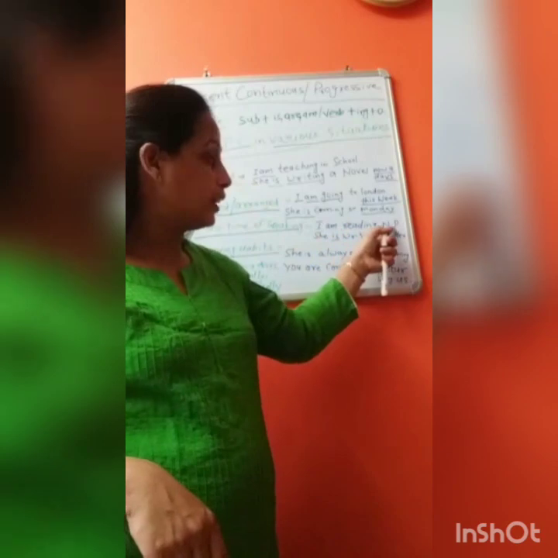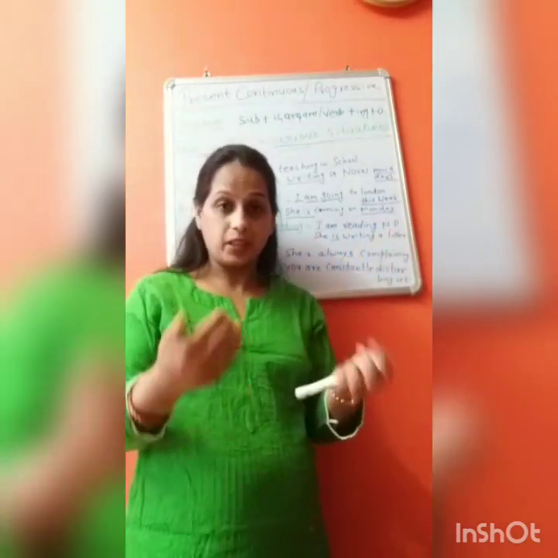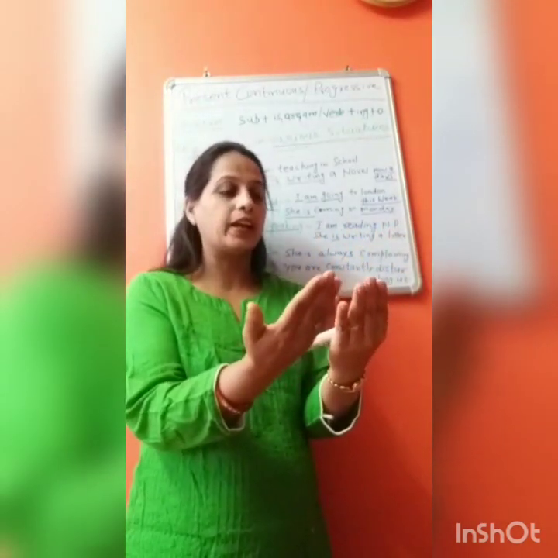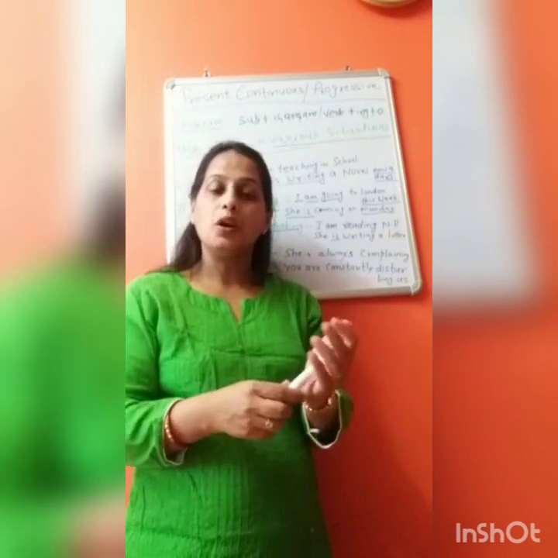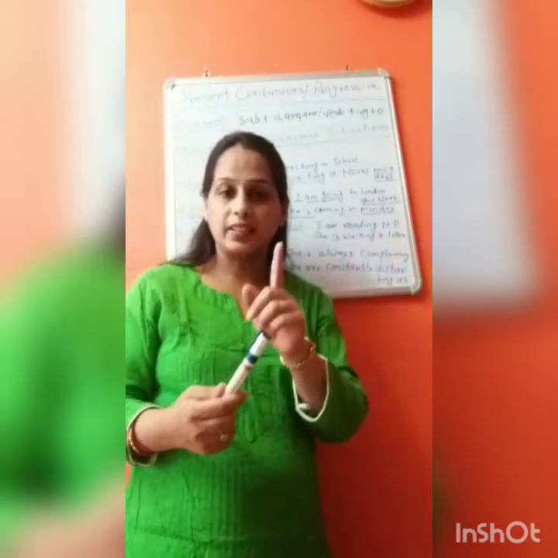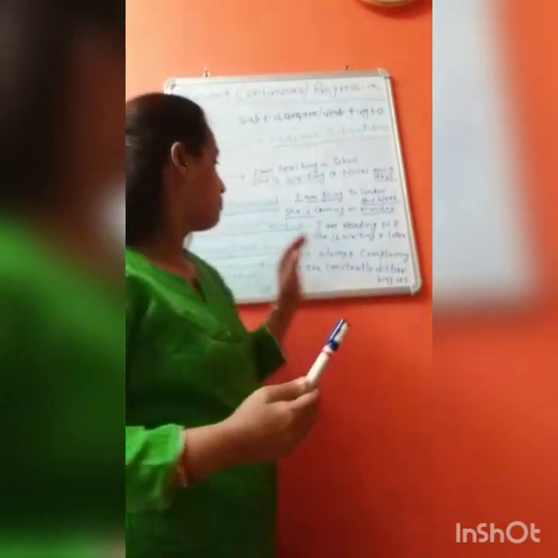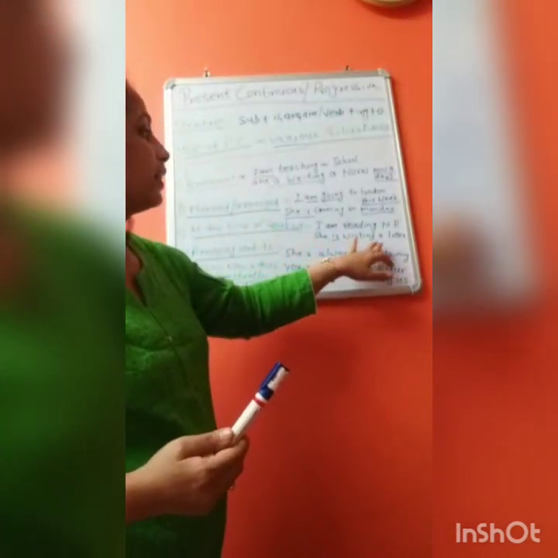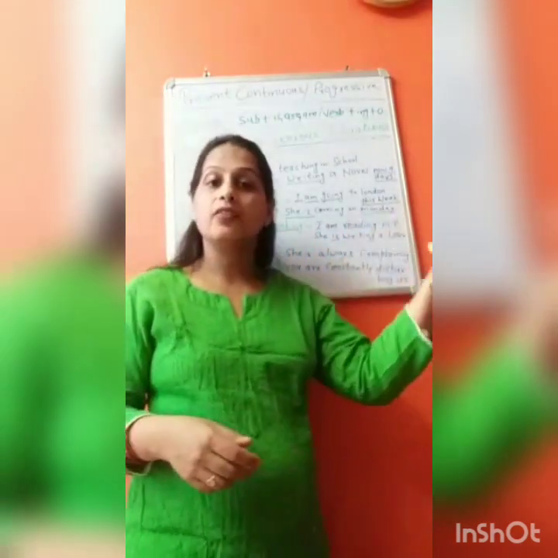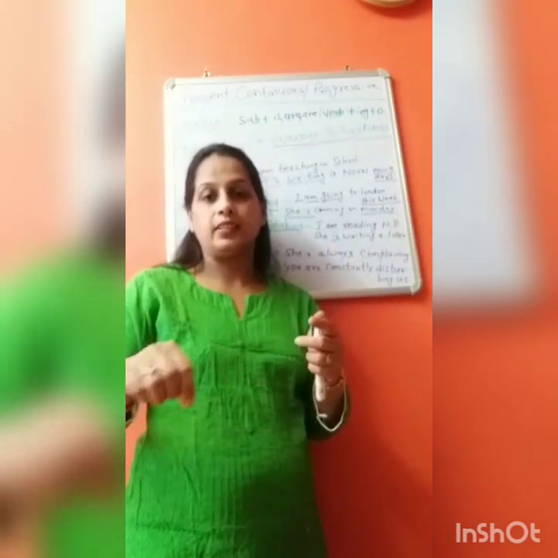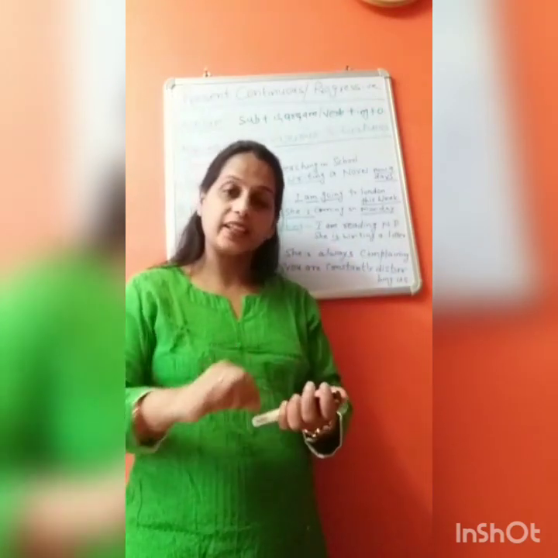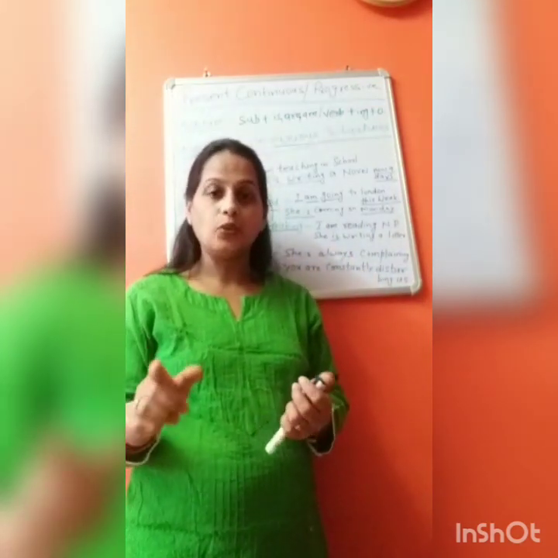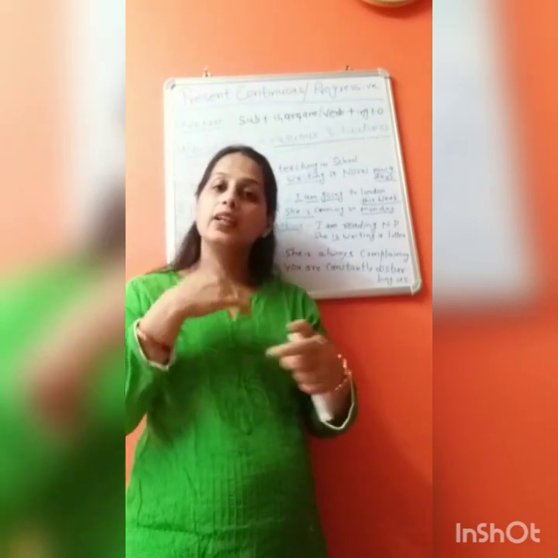I am reading newspaper today. Right now I have a paper and I am reading, so I use present continuous tense here. She is writing a letter. Right now she is writing a letter. So at the time of speaking, the work is going on.